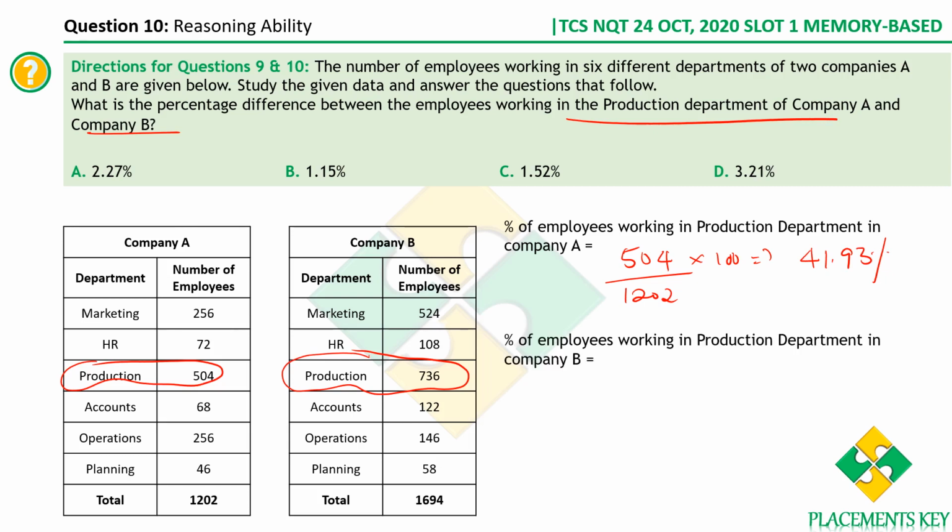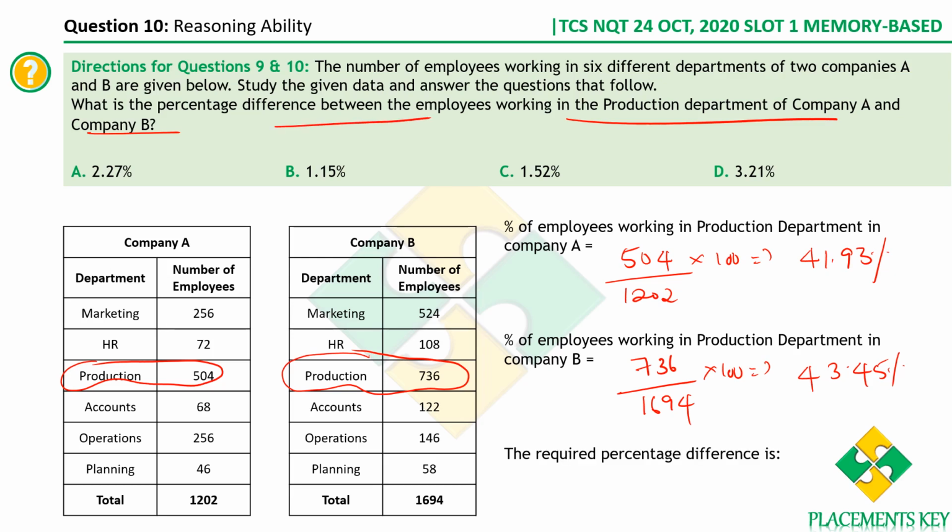Similarly, let's calculate the percentage of employees working in production department in company B, which is 736 by total count 1694, into 100. You get this value as around 43.45%. We are supposed to find the absolute percentage difference between these two. The required difference is 43.45% minus 41.93%, which is approximately 1.52%.